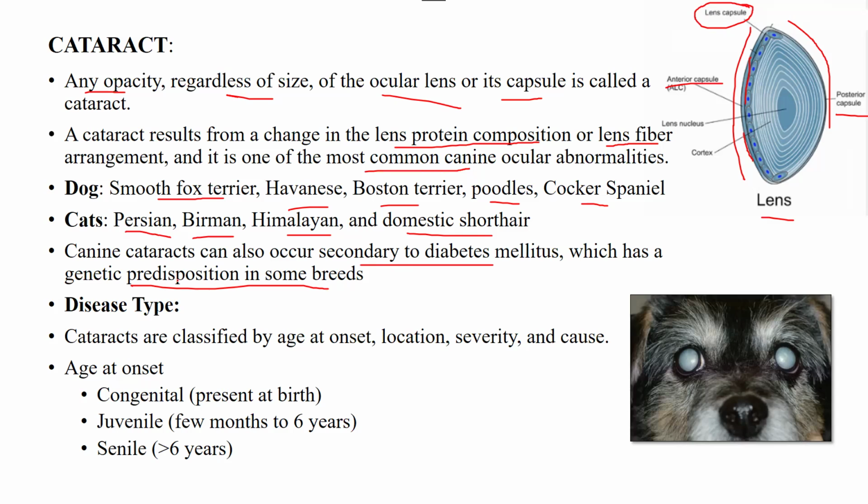Then we have disease types. Cataract has been classified by different things like the age of onset, location, severity, and cause. Talking about age, when it is present at birth, it is congenital. If it develops from a few months to 6 years of age, it's juvenile. And if the animal is more than 6 years of age, it's senile.